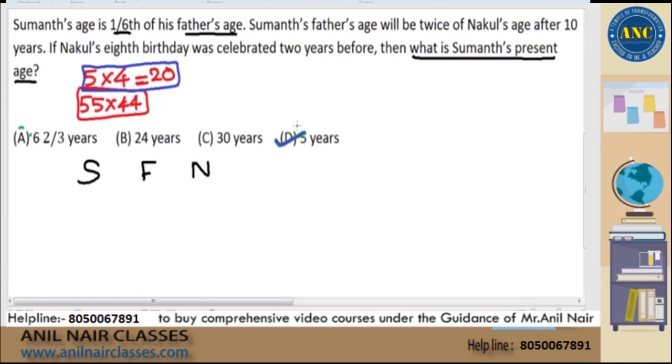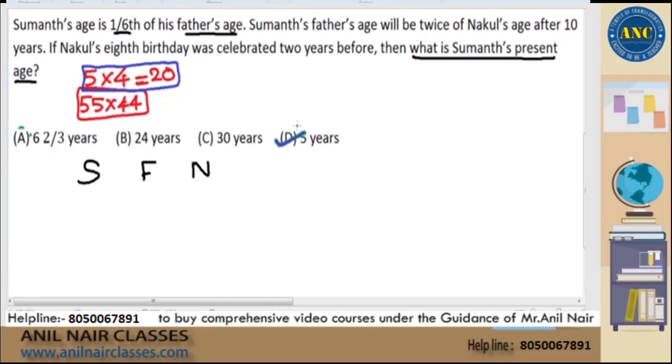So whenever any question is given in the exam, do not try to solve always with the first option. There is no mandatory rule that you should always solve with the first option. Take the smallest option and check it out, and it may be the correct answer in most of the cases. Just to tell you, this is an analogy. It is not true always.